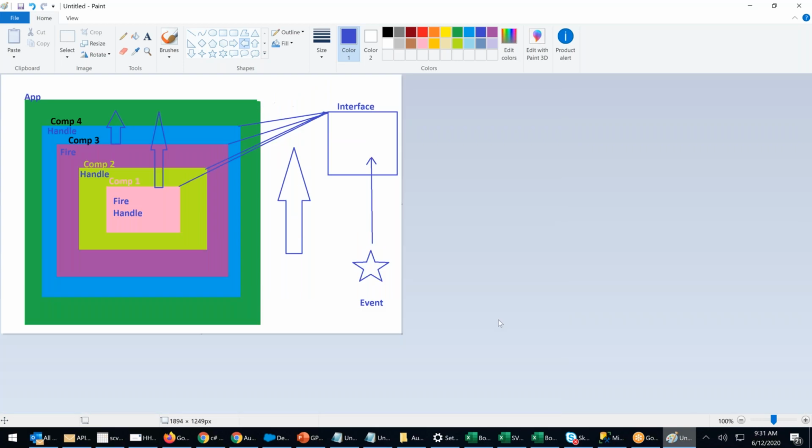Interface. What is the use of interface? Interface helps to share a resource to multiple components. Simple words. Why do you use interface? What is the real-time use of interface? Whenever you want to share resources across components, we use interface. Interface supports 3 elements: attributes, events, and methods. Done. So this is the concept.